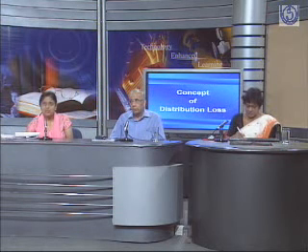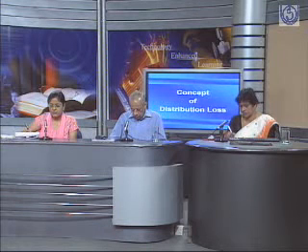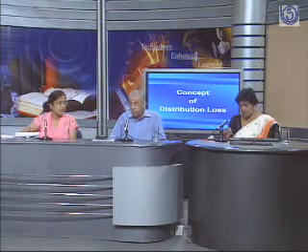There is a call from Shillong. Shillong, please ask your question. Can you explain the billing of the losses in the tariff? For example, GESCOM has an AT&C loss of 43%. You said that the utility will not suffer the loss, and this will be billed to the consumer.